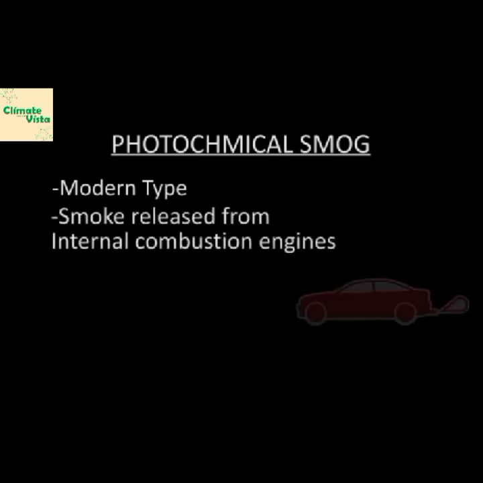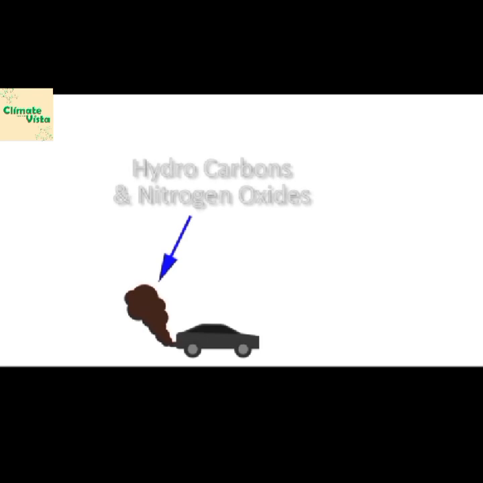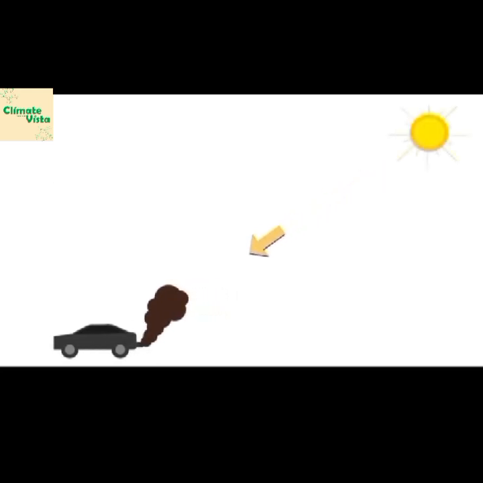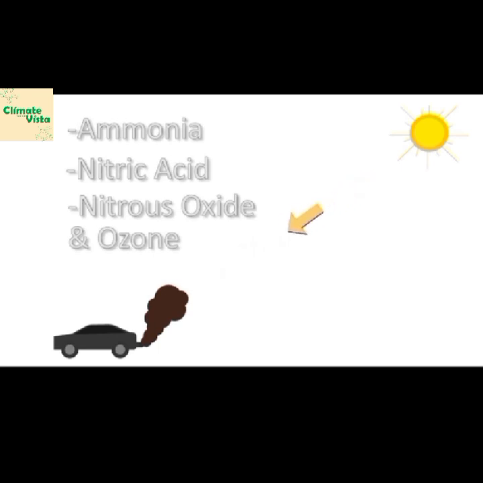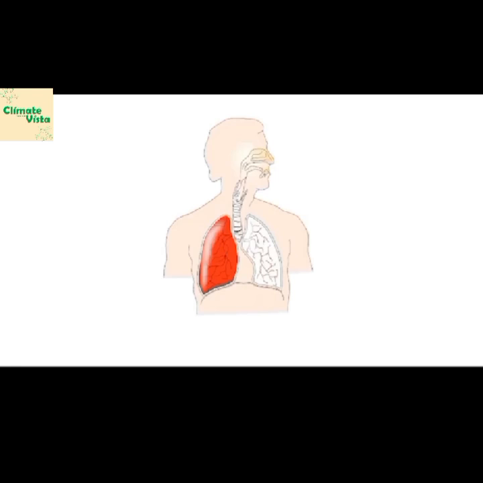and that is why it is called sulfurous smog. So to speak, photochemical smog. This smog is a modern era smog because it is formed in places where there is a lot of smoke from vehicles and a large number of vehicles. Hydrocarbons and nitrogen oxides are very high in vehicle exhaust, and they are called primary pollutants as well. If the conditions are dry, hot and sunny, these primary pollutants, because of sun, heat and ultraviolet rays, break down into secondary pollutants and change into gases like ammonia, nitric and nitrous acid and ozone. And photochemical smog is formed.